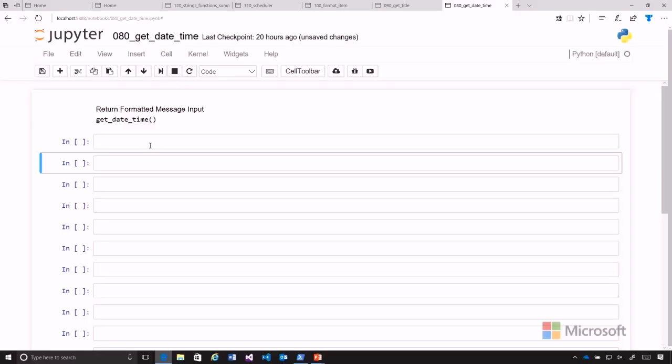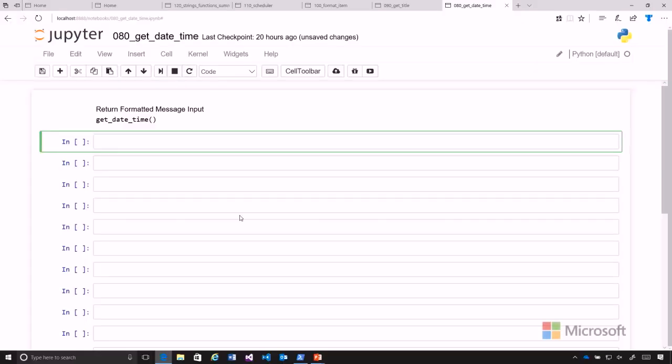Let's continue building our program and make the getDateTime function. So let's go ahead and do our getDateTime function. We're going to want to use the def keyword, function name, and then let's kind of look at what the function should do.